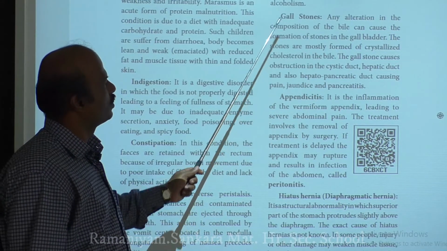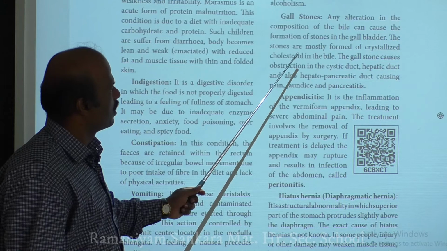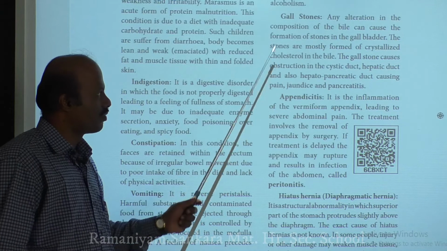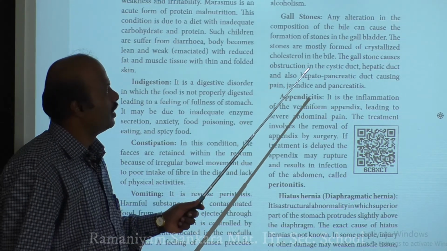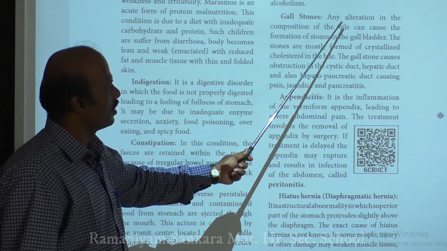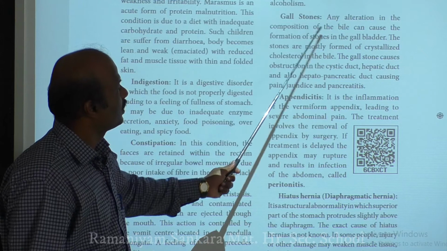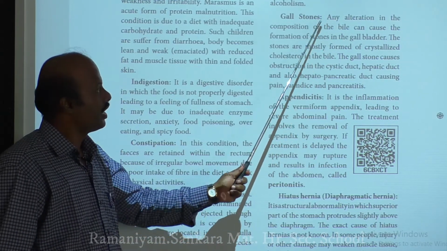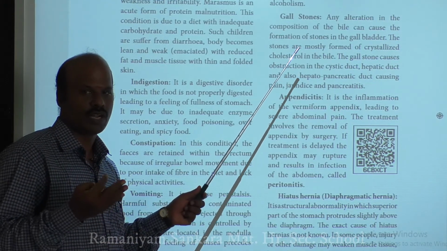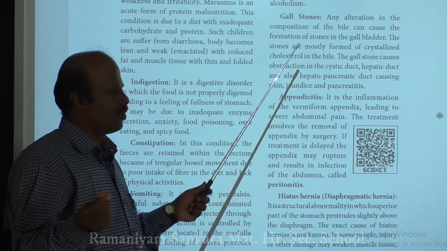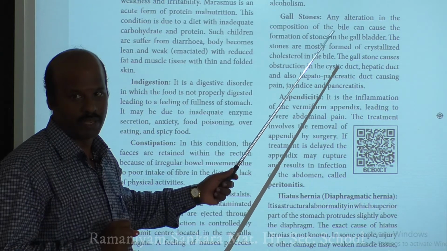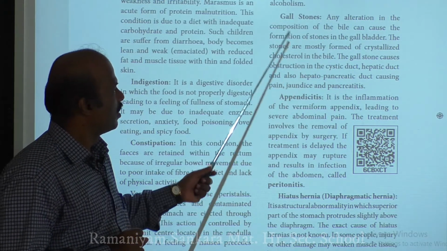How are these gallstones usually formed? It is because of metabolic disorders. Gallstones are formed because of disorders in the metabolism or an alteration in the composition of bile. Normally, bile has bile salts, bile pigment, and cholesterol, mainly these three important things. If there is any alteration in this composition of your bile, it may result in a condition called gallstones.